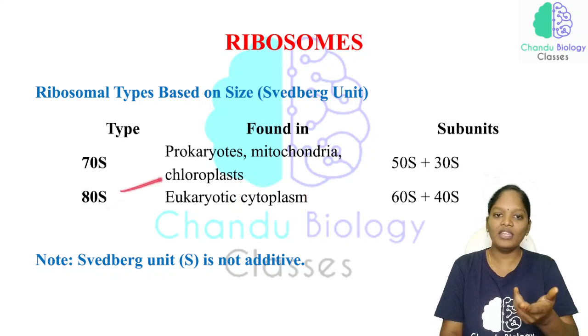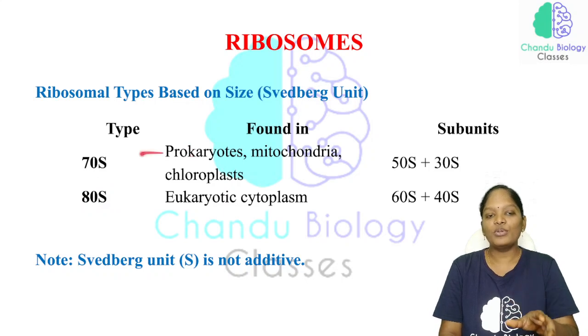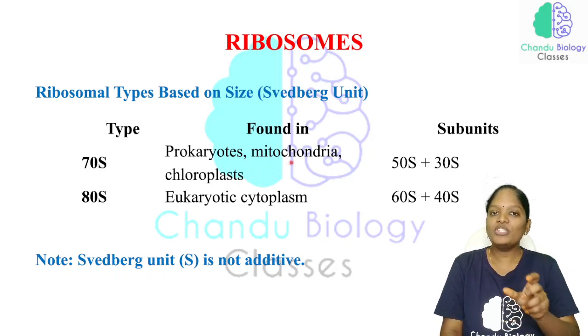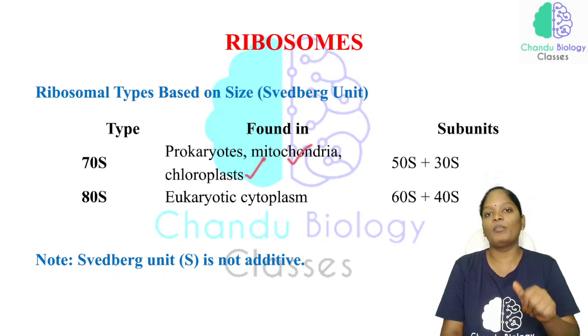Okay, and the ribosome present in prokaryotes will be 70S. Also, in eukaryotes, which organelles have 70S ribosomes? Mitochondria and chloroplast.